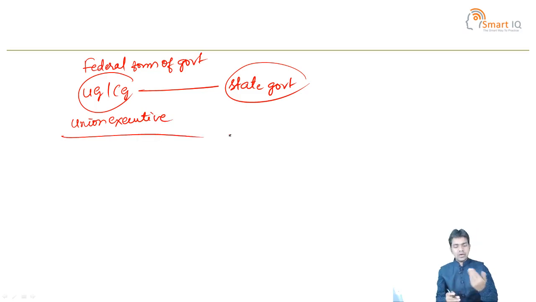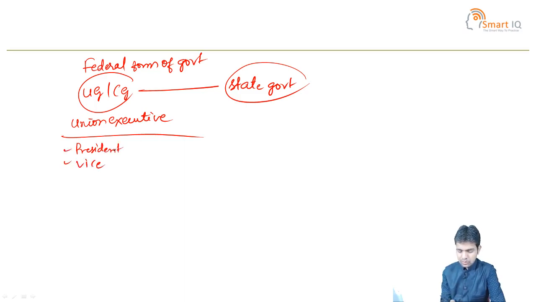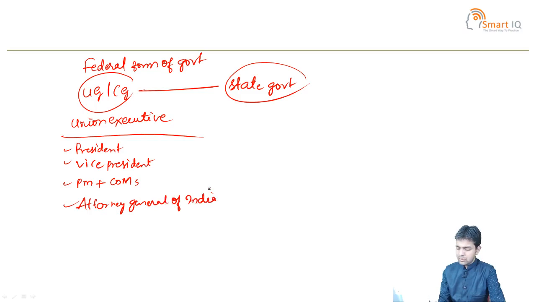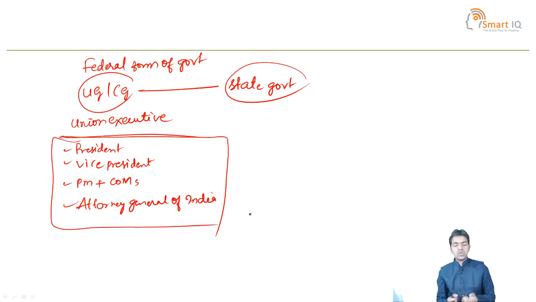The union executive includes the President of India, the Vice President, the Prime Minister plus the Council of Ministers, and the Attorney General of India.